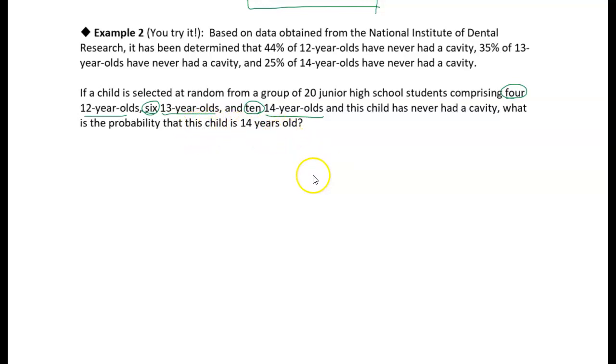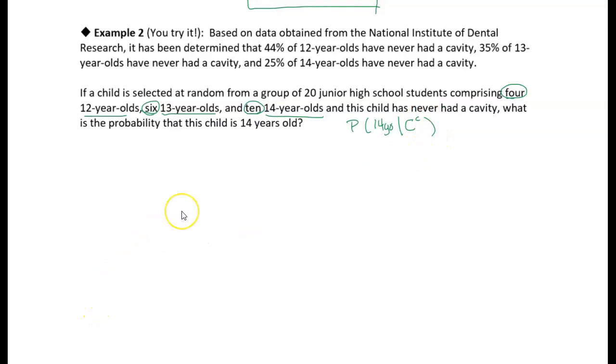Okay, so we want to calculate the probability of being a 14-year-old given that they've never had a cavity. I'm going to call this not cavity, never had a cavity. So that's what we're trying to calculate.